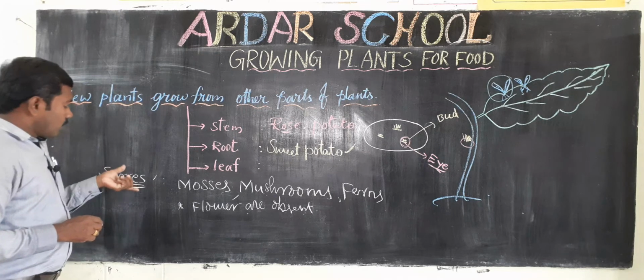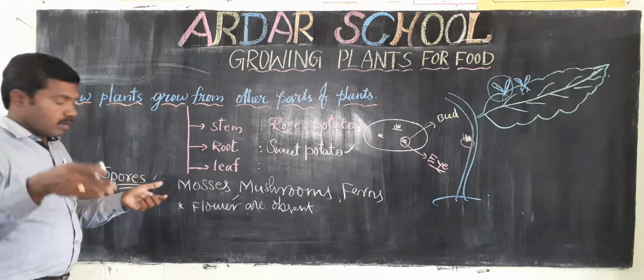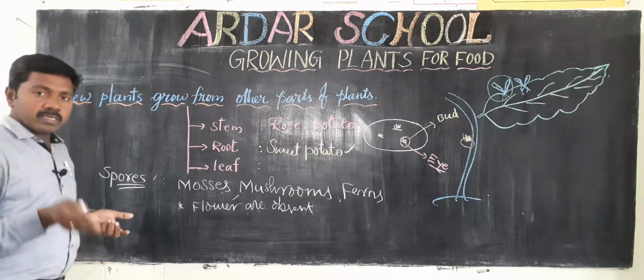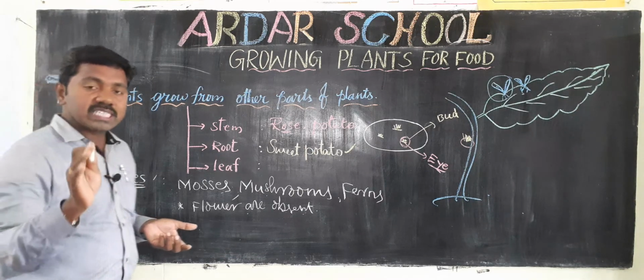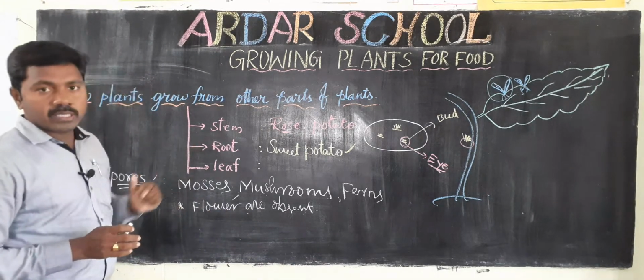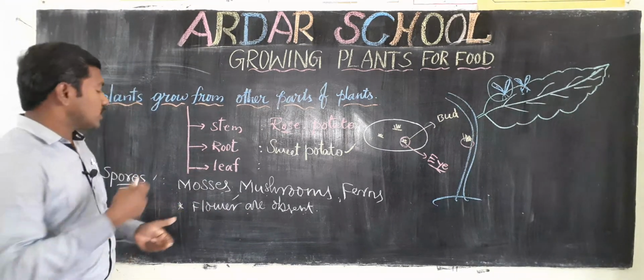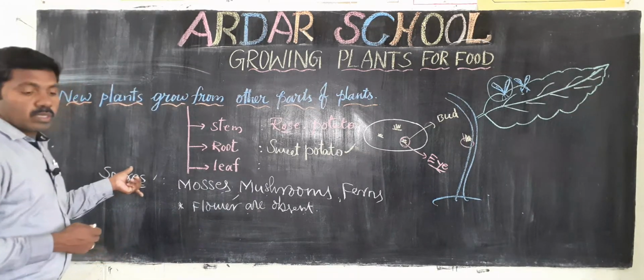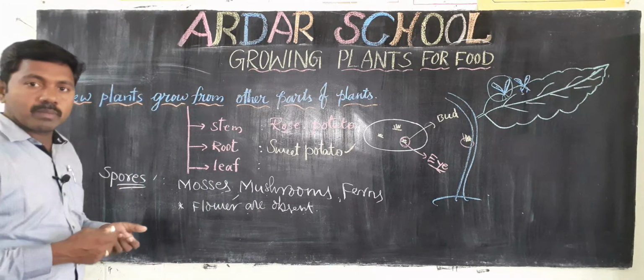When these spread to any area and favorable conditions occur, they germinate. At that time only, it turns into a new plant. Through the spores, new plants are formed.